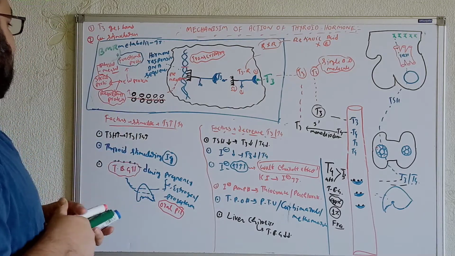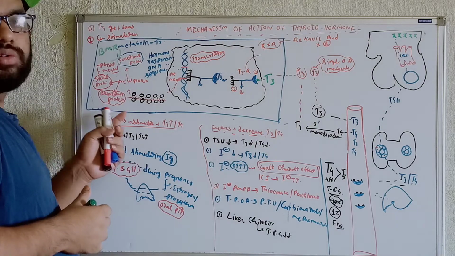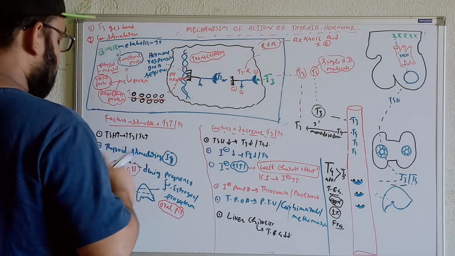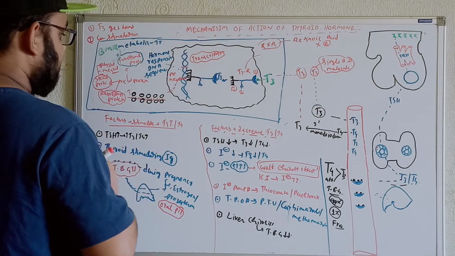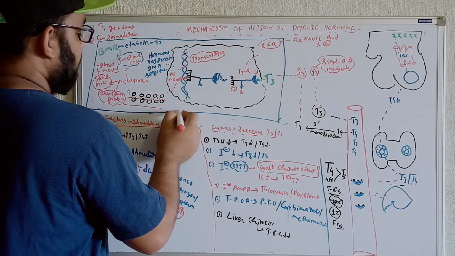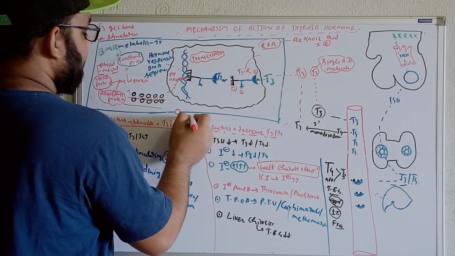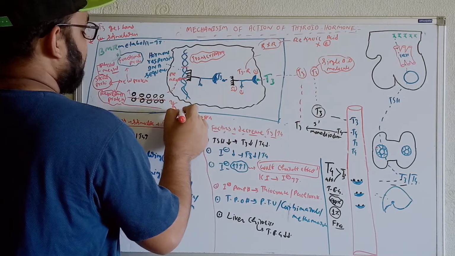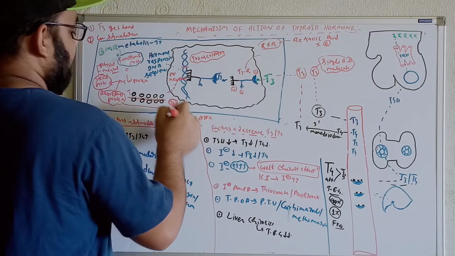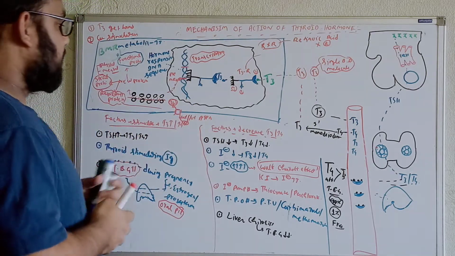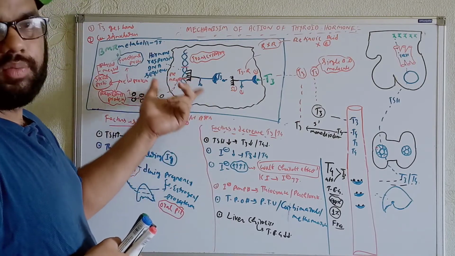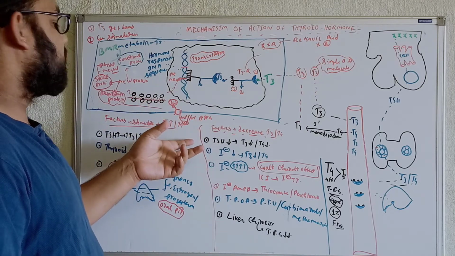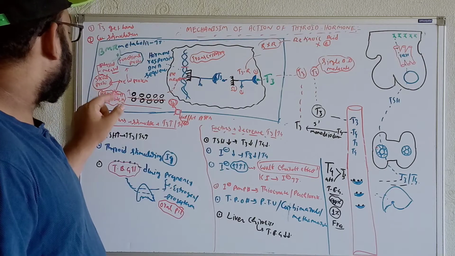And whatever these regulatory proteins, they will activate especially different kinds of the transporters. They will produce the different kinds of the transporters in terms of the proteins. So what are the transporters? For example, if we see over here, they will increase the amount of the sodium potassium ATPase. So whenever they are increasing the amount of the sodium potassium ATPase, more potassium will be taken in and the sodium will be thrown out. So we'll get these processes. Whenever we see this type of process, we'll get the resting potential of cells, then the threshold potential, we'll get the depolarization, the different kinds of the activities we'll get within the cells. That is normally supposed to be done over here. So these regulatory proteins can help over here only.